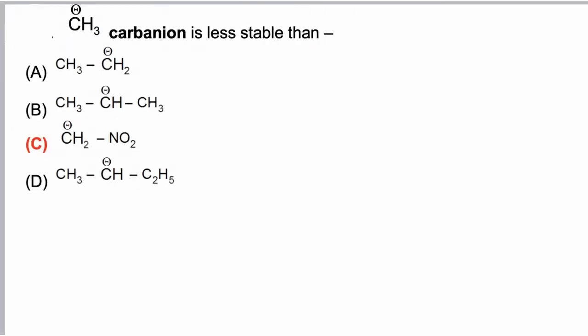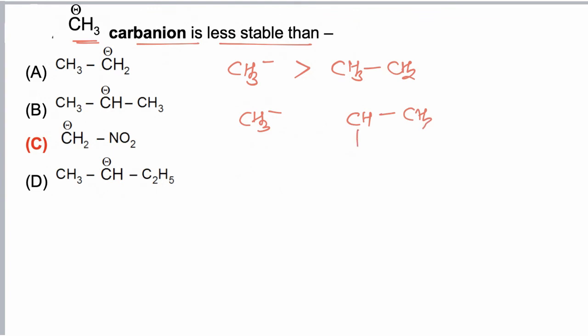In this question we have to find CH3 negative carbanion is less stable than. So compared to others, CH3 negative is more stable. There is only one carbanion which is more stable than CH3 negative. So now if we compare CH3 negative and CH3CH2 negative, CH3 negative is more stable. If we compare CH3 negative with 2 degree carbanion, so 1 degree carbanion is more stable.